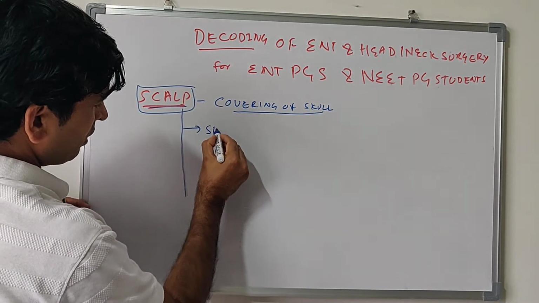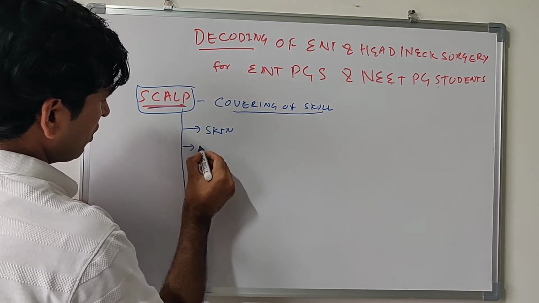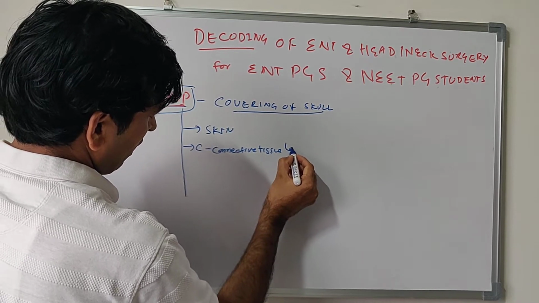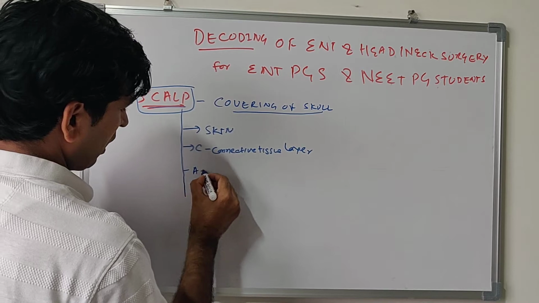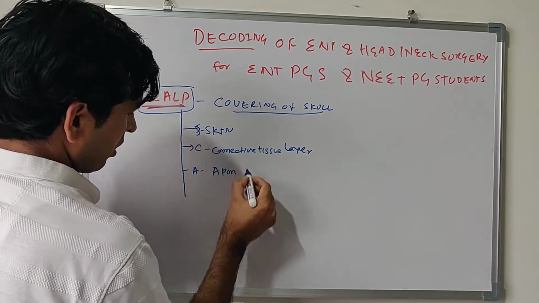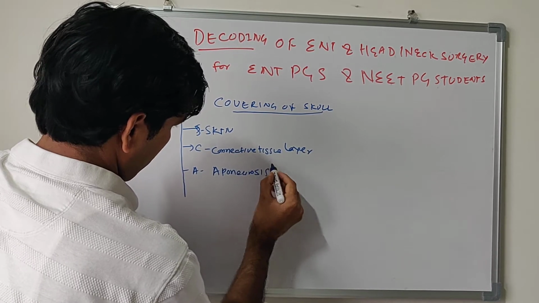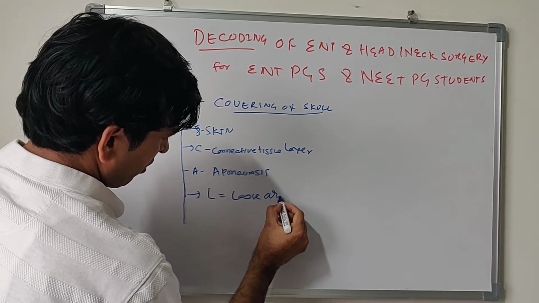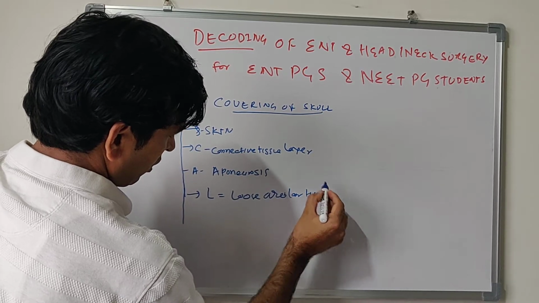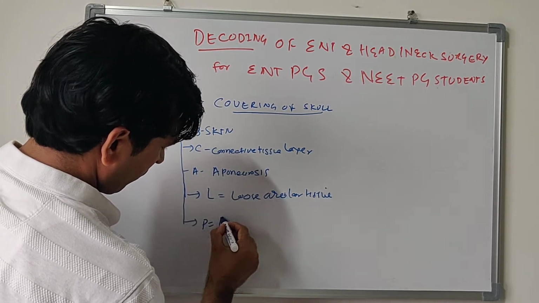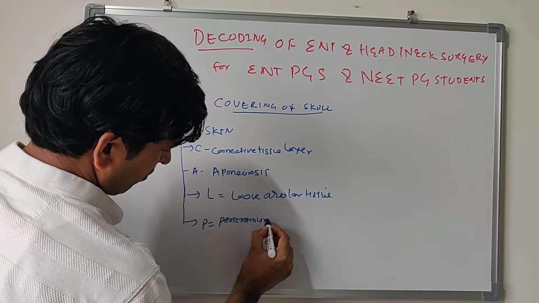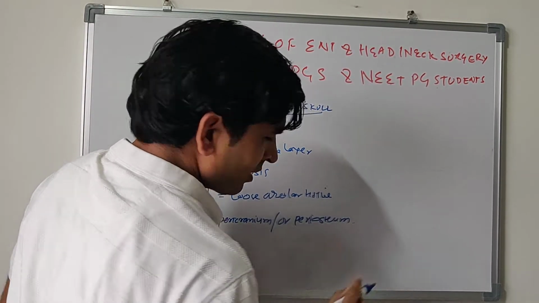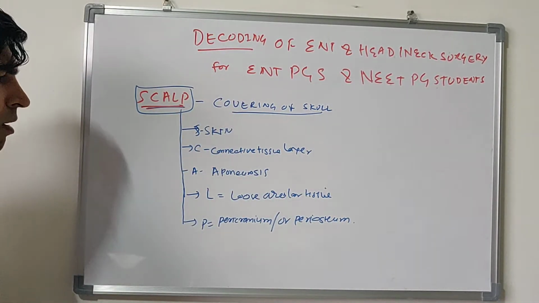S for skin, C for connective tissue layer, A for aponeurosis, L for loose areolar tissue, and P for pericranium or periosteum. These are the 5 layers of the scalp.